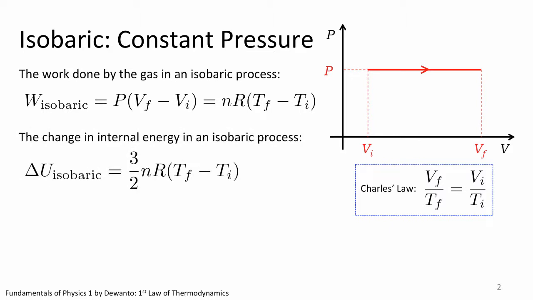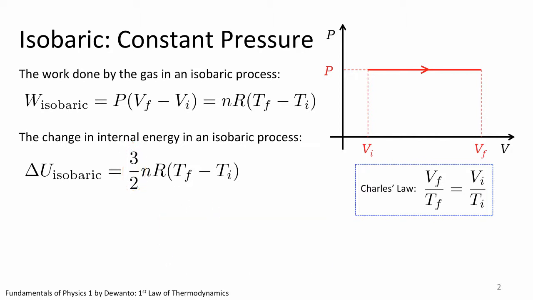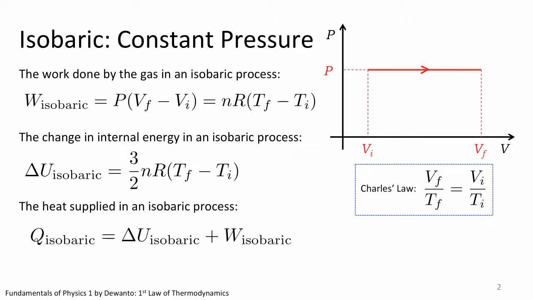Here, and for the rest of this chapter, we shall assume that we are only dealing with monoatomic gas particles, so that we can ignore any complication which may come from the extra modes of motion that become more apparent at higher temperature. The heat supplied to the system during this process, as given by the first law of thermodynamics, is the sum of change in internal energy and the work done by the expanding gas, which is 5/2 times number of moles n times universal gas constant R times change in temperature ΔT.